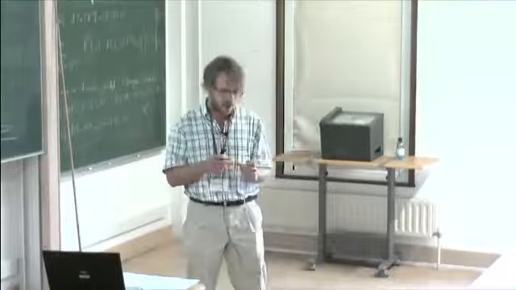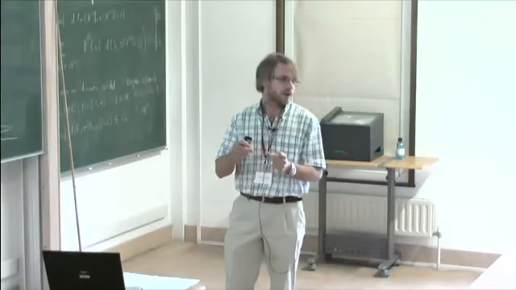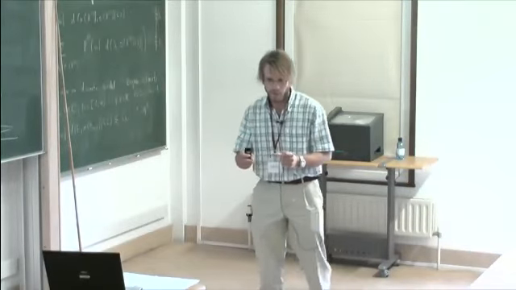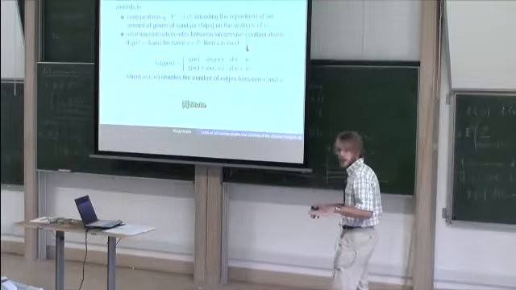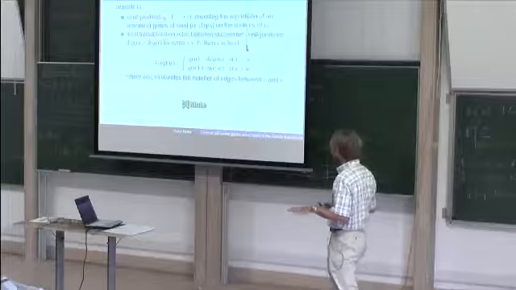Firing a vertex v consists in passing along each edge incident to v a chip in the direction of the corresponding neighbor. This firing process may result in the apparition of new unstable vertices, and if so, we continue this process. Clearly, if the total amount of chips among the vertices of the graph is too large, the firing process will never stop.